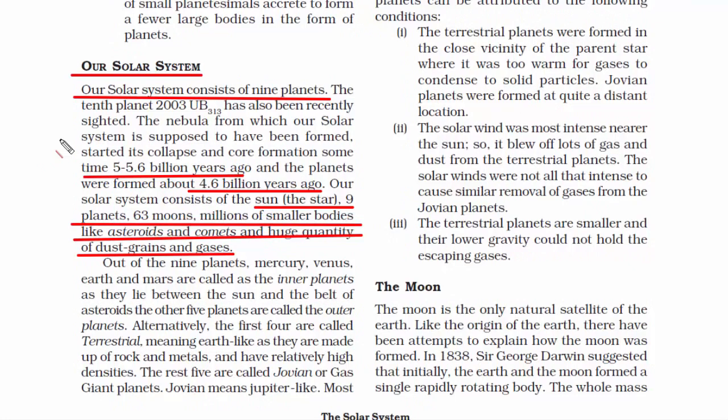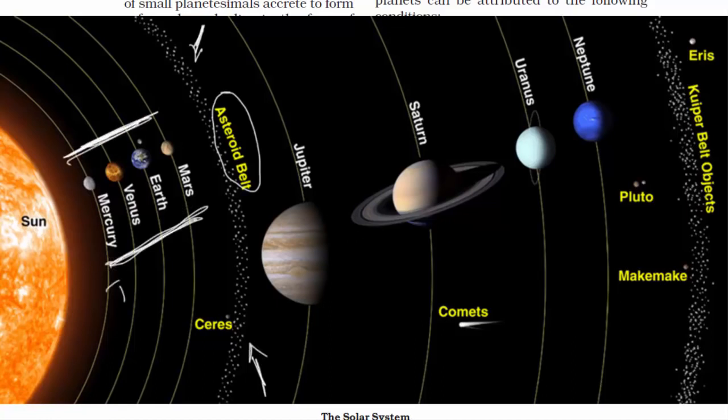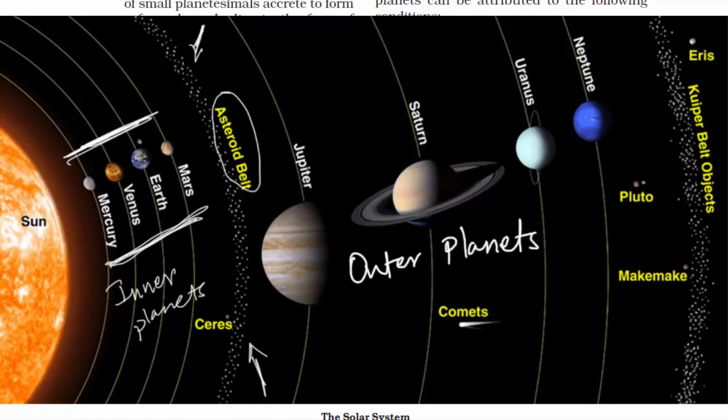So out of the 8 planets, Mercury, Venus, Earth and Mars are called the inner planets. So if you look at the solar system, after Mars, the Jupiter planet comes, and in between Mars and Jupiter there is a big asteroid belt. So those planets which are outside the asteroid belt, including Jupiter, are known as outer planets, and those which are inside are called inner planets.